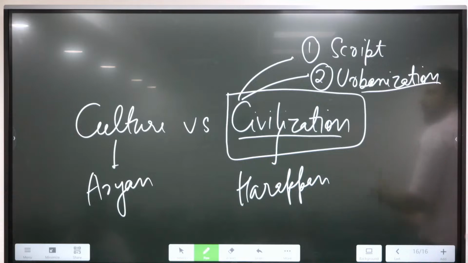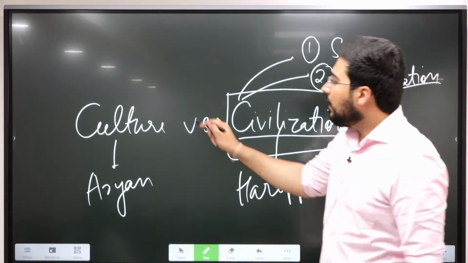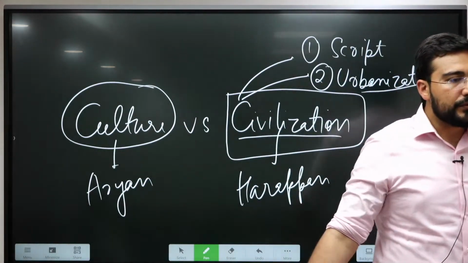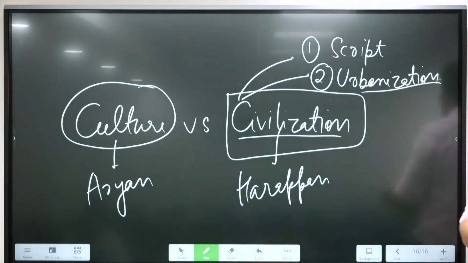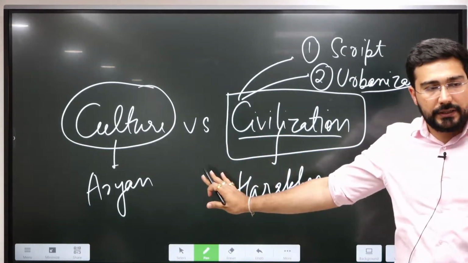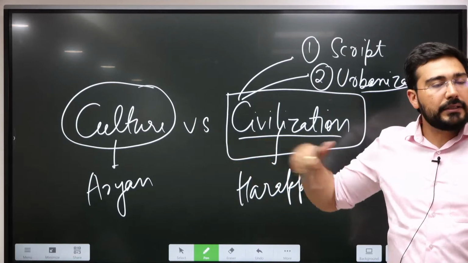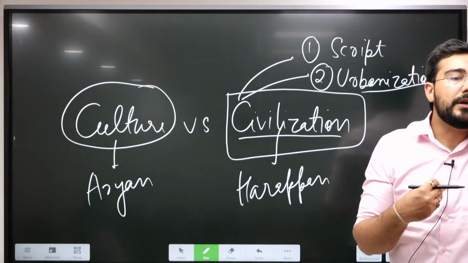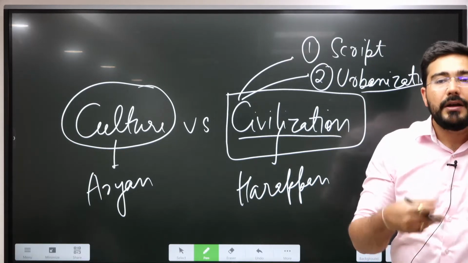When we talk about Aryans, we have not seen archaeological sources, we get very few. But if you see the Harappan civilization at different places, whenever you excavate, you find new objects, right? We'll learn about that, what were the characteristics of the Harappan civilization. But these are the two major characteristics. In other words, we can say culture is something which is internal to a person or to a people.